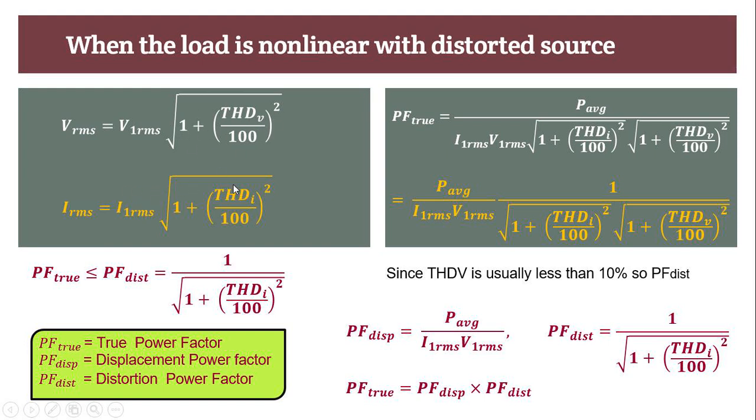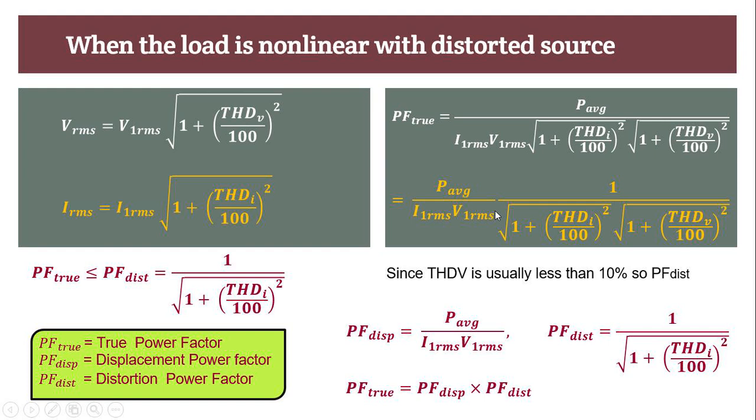Your current is represented by this equation. So the power factor is P average upon this equation. So this is the VRMS and this is the IRMS. So P average divided by apparent power. Apparent power is what? VRMS multiplied by IRMS.